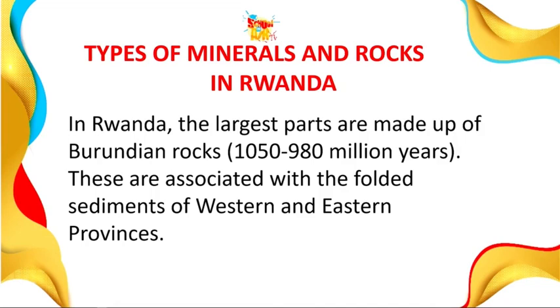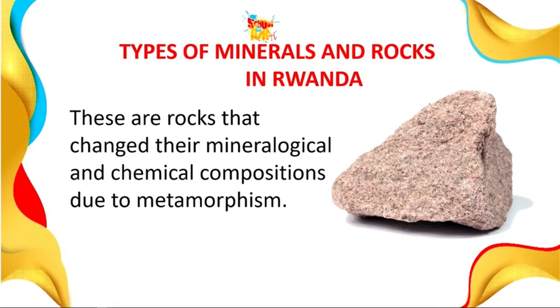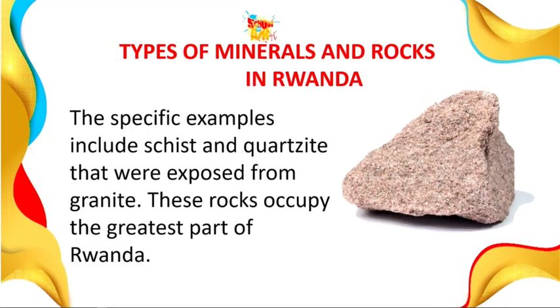And also, the Burundian rock is the oldest rock in Rwanda. And these rocks change their mineralogy and chemical composition due to metamorphism. And what is metamorphism? We've said metamorphism is a change that happens in rock due to the effect of pressure and heat on pre-existing rock.